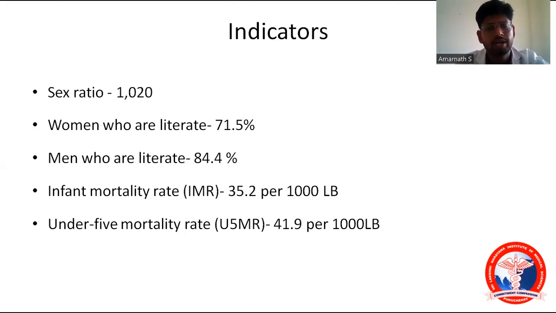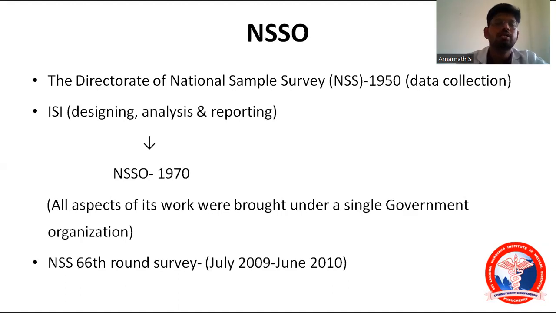These are the indicators of the latest National Family Health Survey of 2019 to 2021. And the next one is NSSO, that is National Sample Survey Organization. The Directorate for NSS was 1950. The data collection of this NSS was started in 1950 by the Indian Statistical Institute, which gave the design, analysis, and reporting. And this NSSO was started in 1970. All aspects of its work were brought under a single government organization.